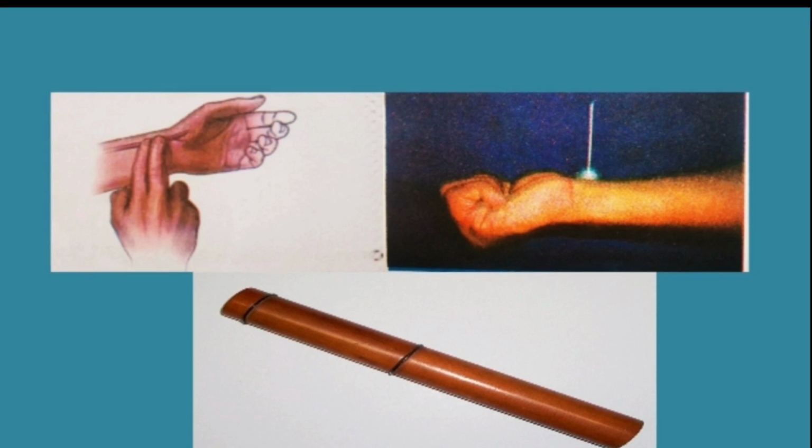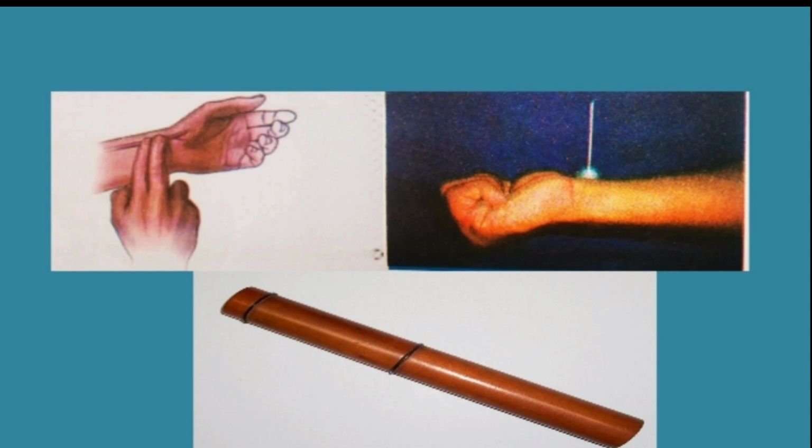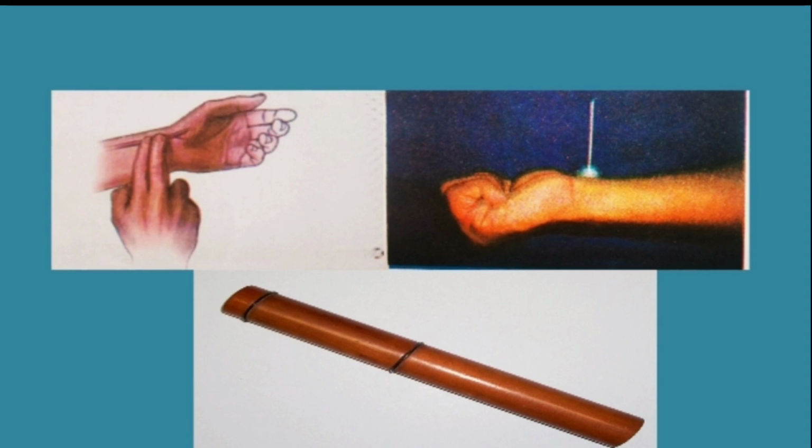Very simple. Keep your index and middle fingers on your wrist just below the thumb, as shown in the first figure. Then you feel some rhythm, something pushing your fingers. You have to count those rhythms or pushings per minute. Okay, that is very important.